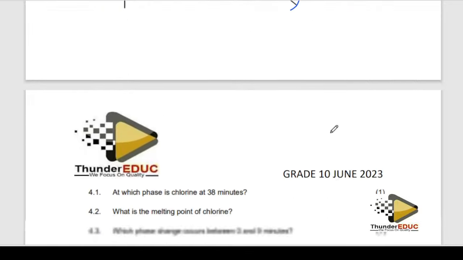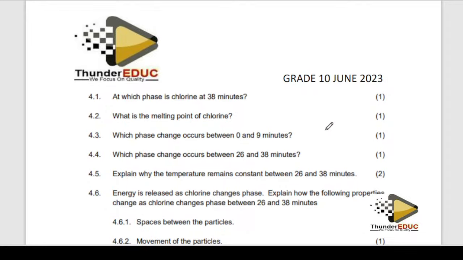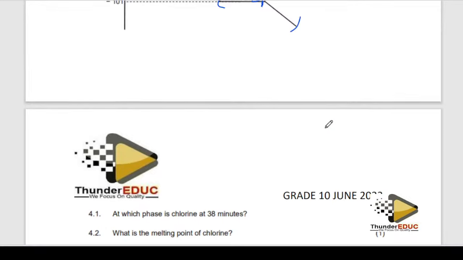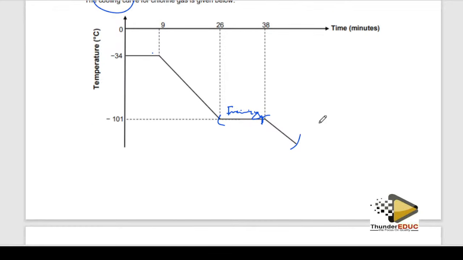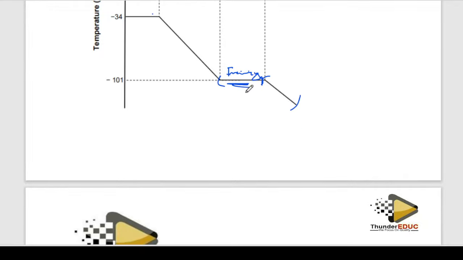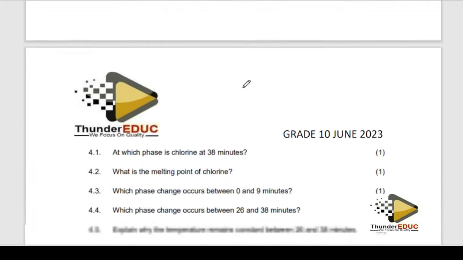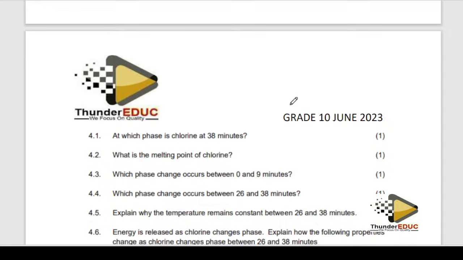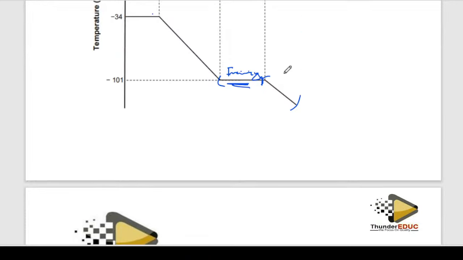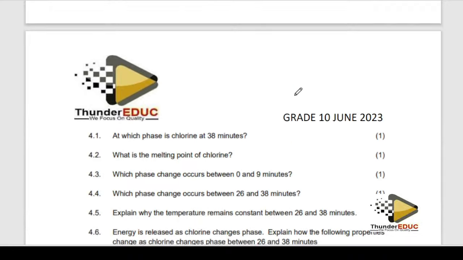So let's go to the question. At which phase is chlorine at 38 degrees C? Which phase is here? Remember, this is a cooling curve, so it means that this is a solid state. They say at 38, solid state. Here, remember, it's changing of phase, from liquid to solid, but once it reaches here, it has reached the solid.